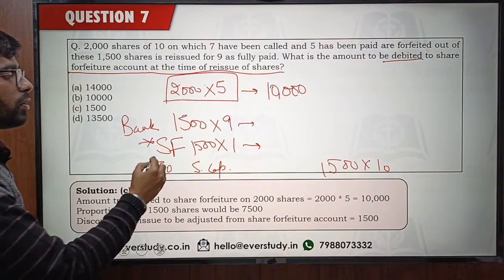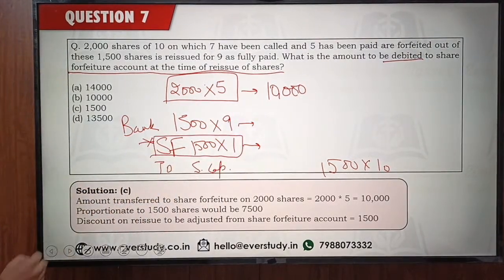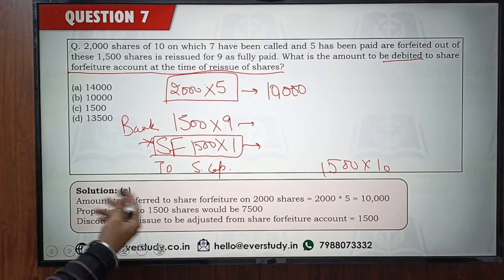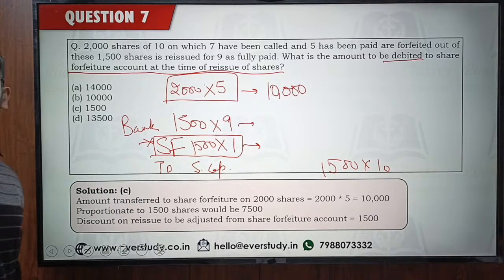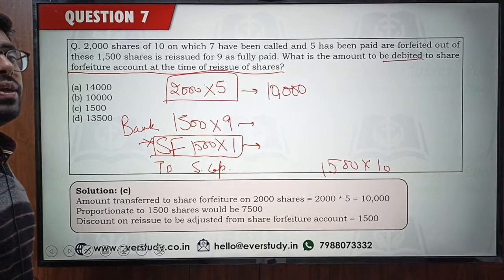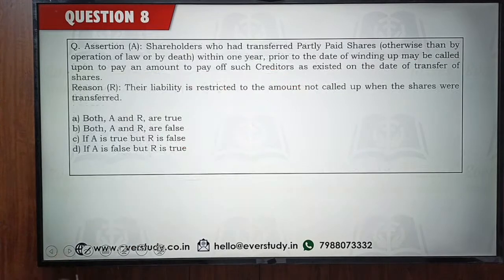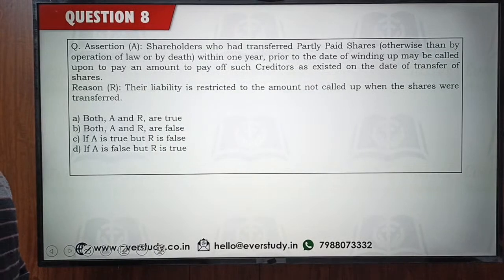This is your answer. This is what the question was asking. At the time of reissue, by how much amount are you going to debit the share forfeiture account? And you guys, I think, were calculating the amount to be transferred to capital reserve. This was not the requirement of the question, but you guys were doing it. So that's why I say read the question very carefully. Yes, Shalini, now you are right. Okay, so now let's quickly come to the next one. Assertion reasoning question. Please read it very carefully and answer it. Assertion and reasoning are given.